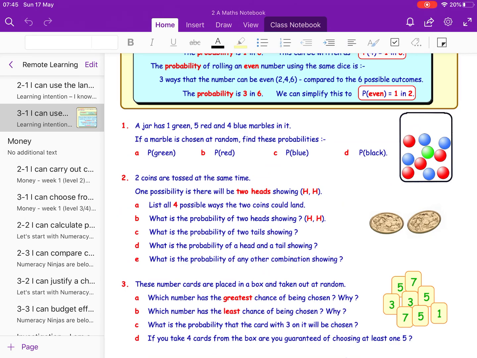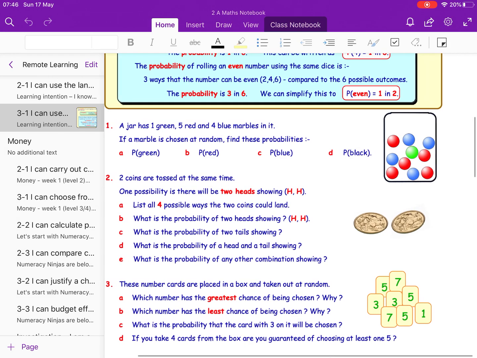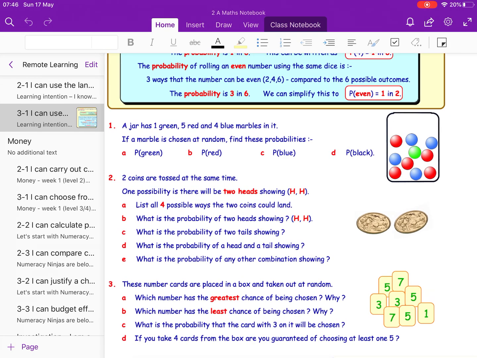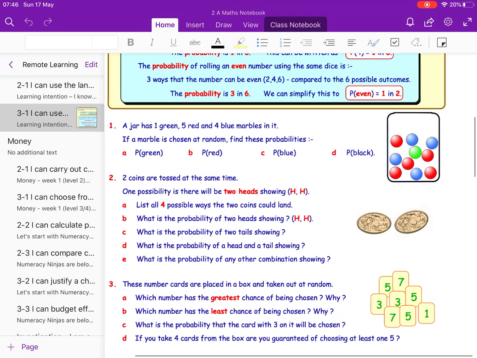So question 1: a jar has 1 green, 5 red and 4 blue marbles in it. It's got a picture over here to help you as well on the right hand side. If a marble is chosen at random, we want to find these probabilities. So how many marbles do we have altogether? Because that's going to be the basis of how many possible outcomes we have. Well, if we add up our numbers, we've got 10 marbles. So everything is going to be out of 10.